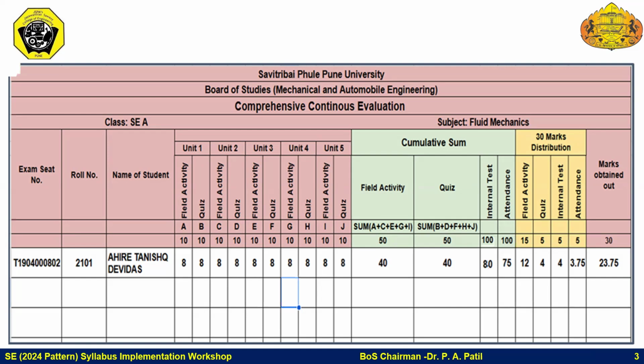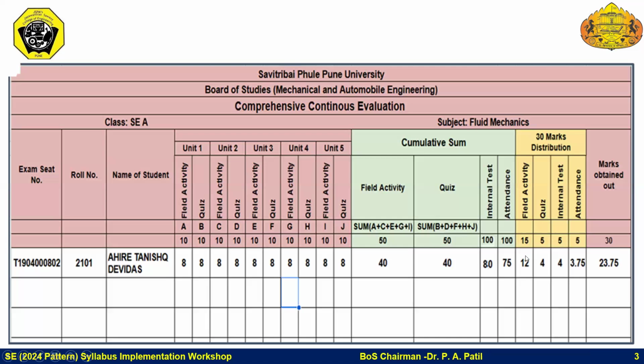So like that, there are 50 marks assigned to field activities, that is 10 marks for each unit, and 50 marks assigned for quiz, again 10 marks for each unit. Then as per the policies of the institute, the internal tests to be conducted either unit wise or midterm or end term. So 100 marks are assigned for internal test and 100 marks weightage is given to the attendance. So like that, the student can get the marks out of 300.